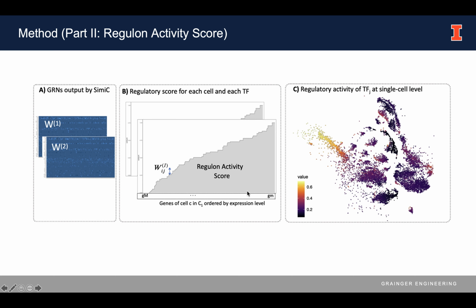The Regulon activity score is a score between 0 and 1, and the larger it is, the more impact the weight has on the targets' expression. We can color-code the cells by one driver gene's Regulon activity score, and the picture here shows the activity levels of these groups of cells is much higher compared to the remaining.